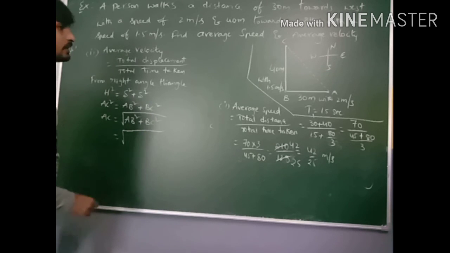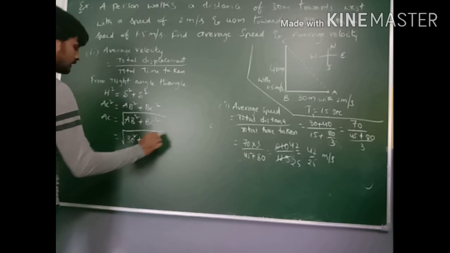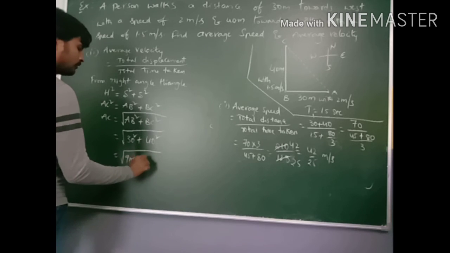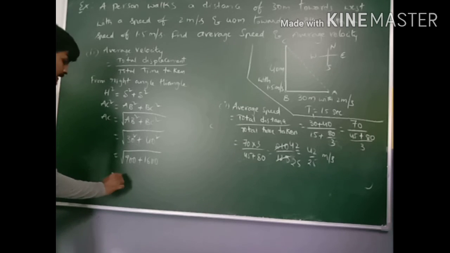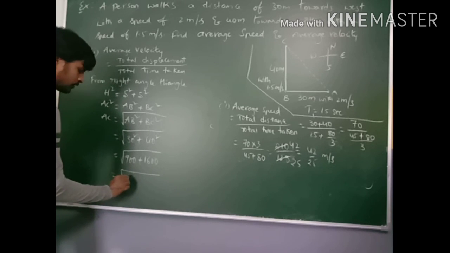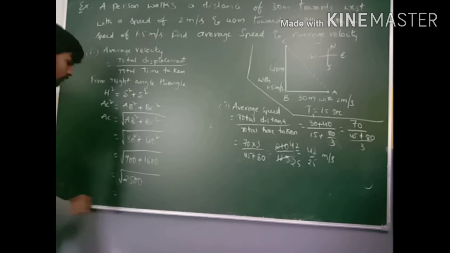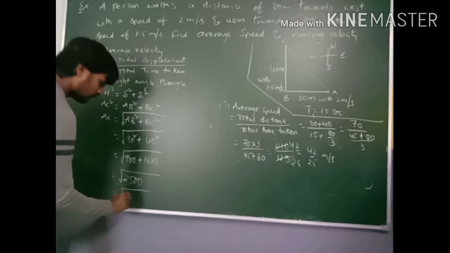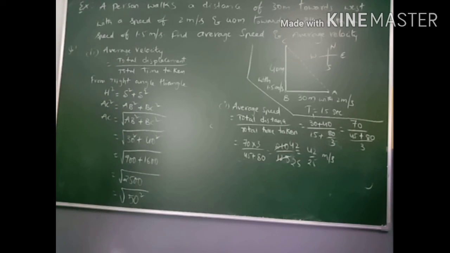So square root of AB square is 30 square plus BC square is 40 square. So that is 900 plus 1600. Okay. So 9 plus 16, that is 2500. So this 2500 square root value is 50.